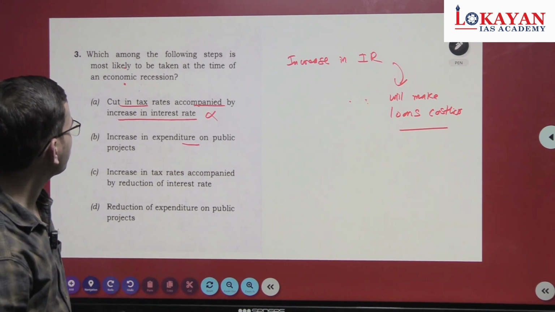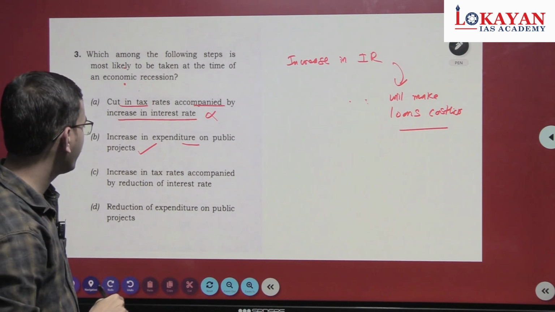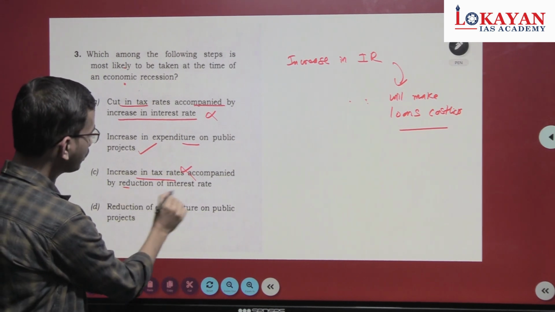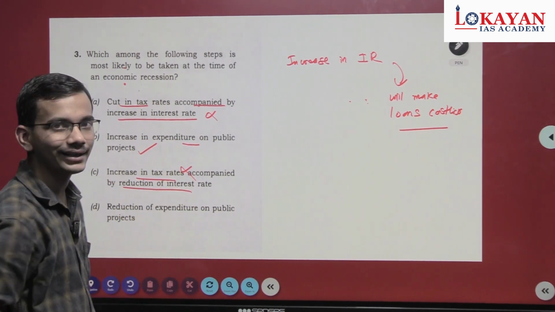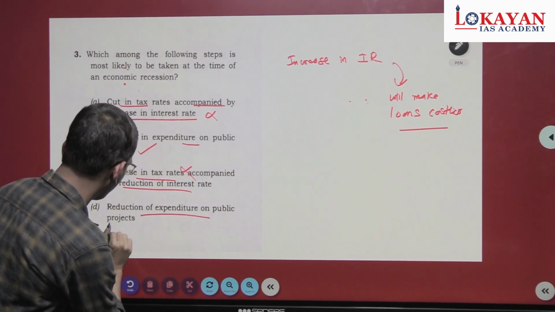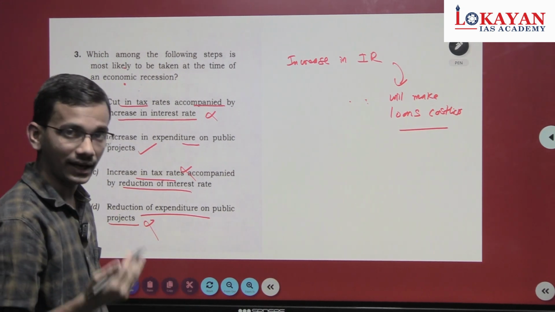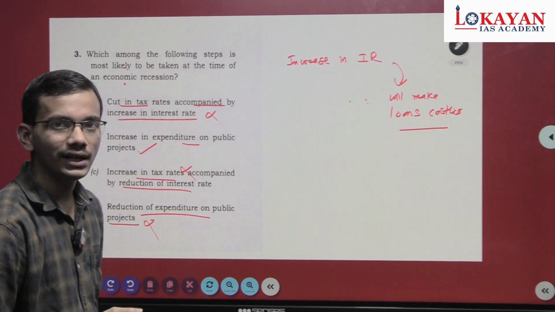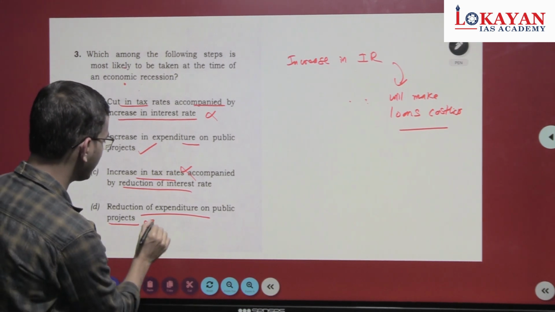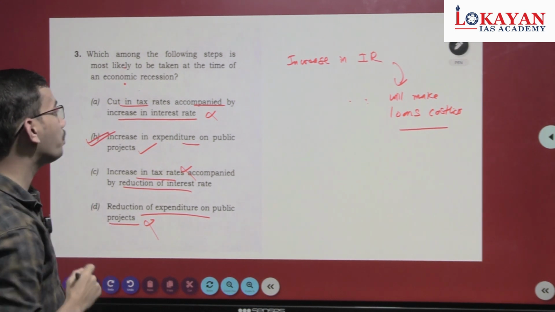Second, increase in the expenditure on public projects seems correct. Third one, increase in tax rates, is straight away incorrect. Reduction of interest rate is desirable, but increase in tax rate is wrong. Fourth one, reduction of expenditure on public projects, is incorrect. The government has to boost expenditure on public projects, because the economy is in recession and people have less money with them. So this one is correct. The correct answer is increase in expenditure on public projects.